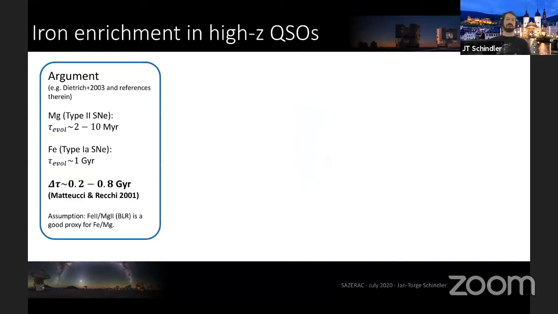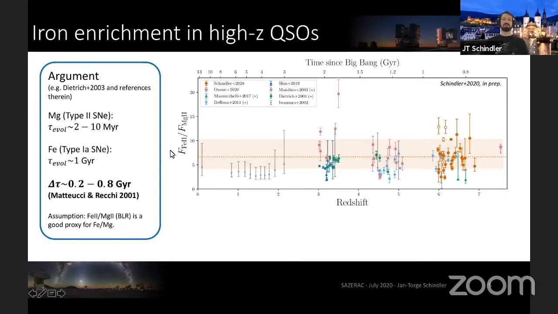Furthermore, I would like to draw your attention to the iron enrichment in high redshift quasars. We try to constrain this with the iron-2 to magnesium-2 flux ratio, which is a proxy for the iron to magnesium abundance ratio. Since iron is polluted into the ISM with a time delay of about 0.2 to 0.8 gigayears, depending on the stellar and binary evolution processes, we would expect that nascent galaxies experiencing the first burst of star formation would be first enriched in magnesium before they are enriched in iron. So the flux ratio, which I'm showing on this axis, is expected to drop at the very highest redshifts.